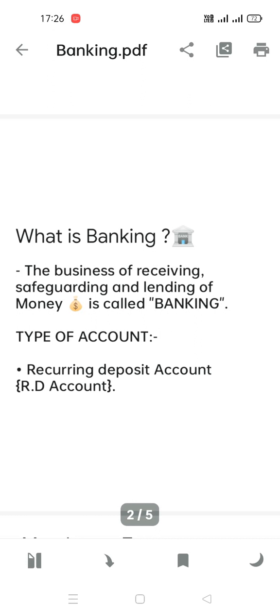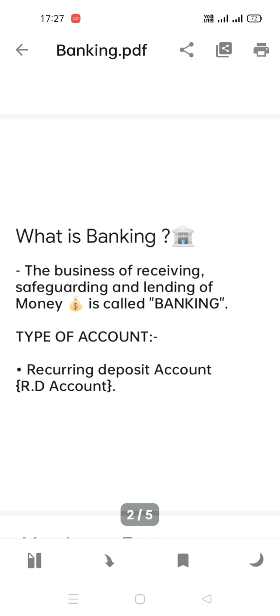Suppose a person has a high amount of money, not less, like 2 lakh. Let me take a minimum: if that person has 1 lakh, this is too much, right? This amount is very huge. So it is totally unsafe to keep the money at our home. Someone can steal it. It is very tough and difficult to keep such a big amount of money at your home.